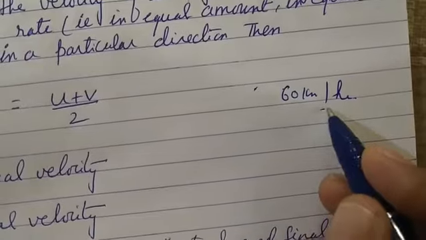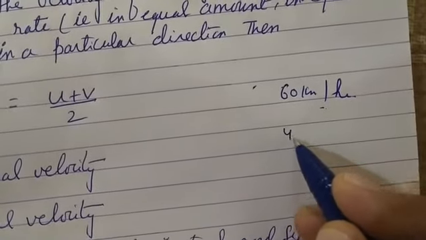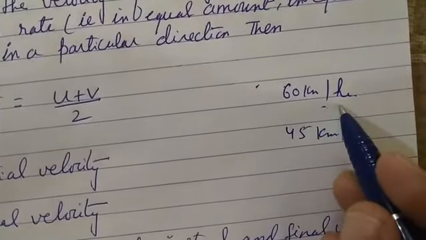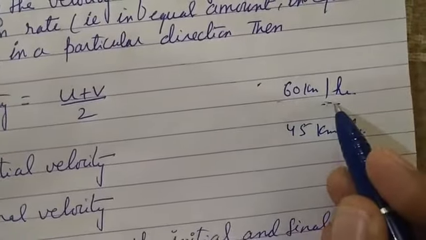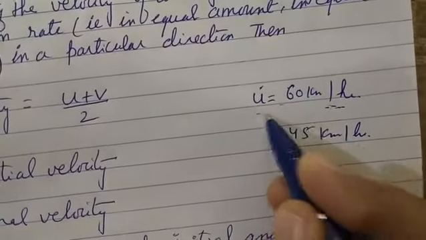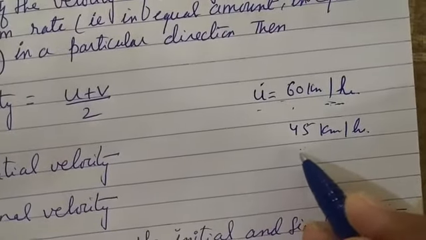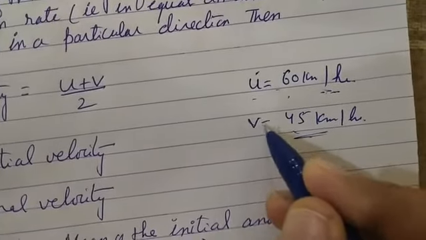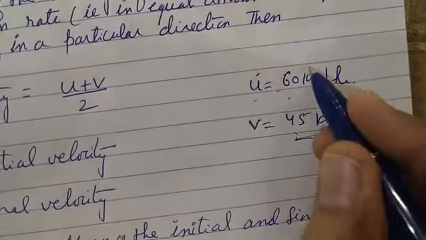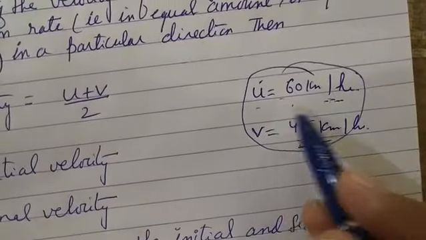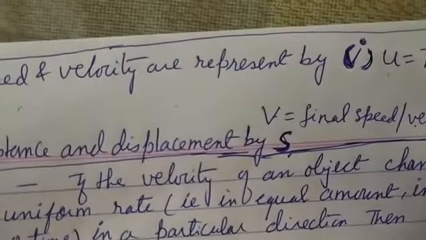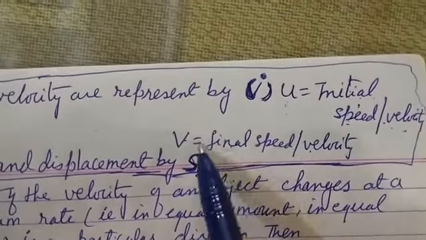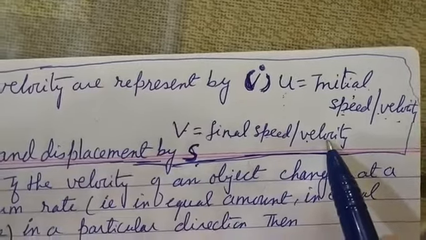After some time its speed decreases to 45 km/h. So this is the starting speed, the beginning, denoted by u, initial. And the final speed afterwards becomes 45. So 45 is known as the final speed. So u means initial speed or velocity, and v means final speed or velocity.